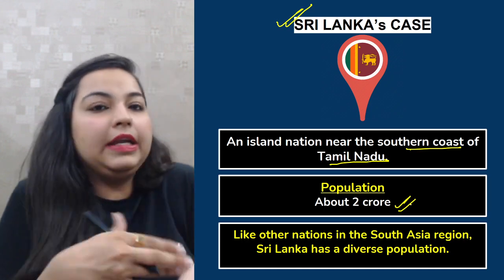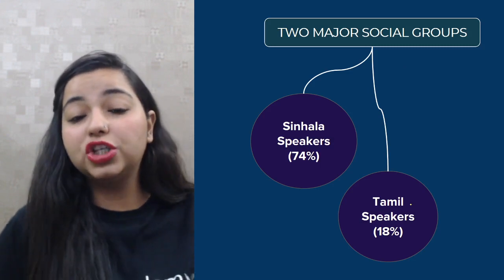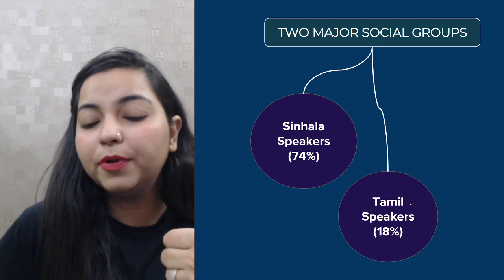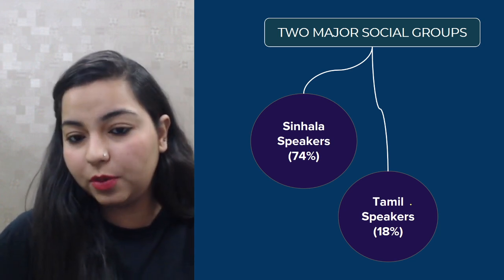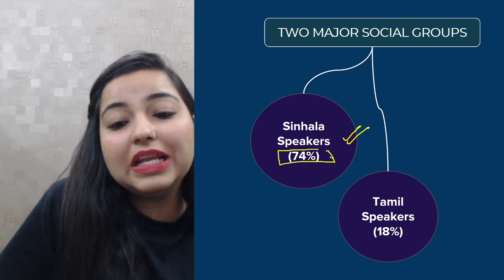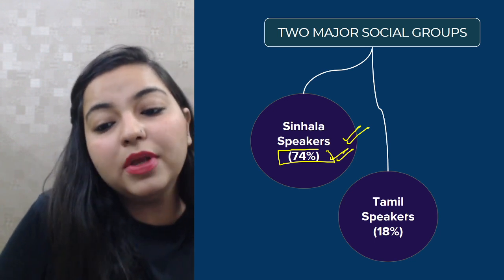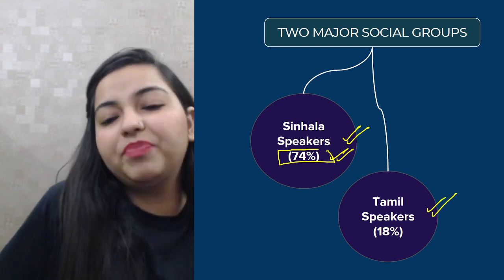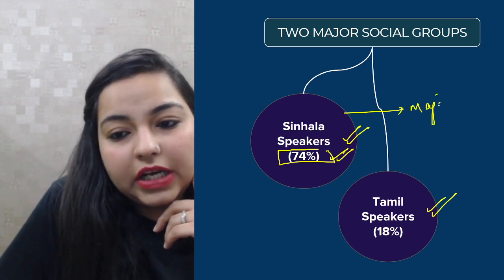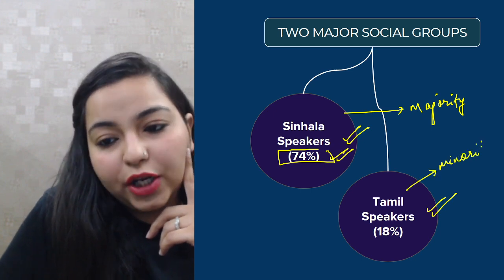Now talking of India, India also has a very diverse population. Sri Lanka also has a very diverse population, and they have two major social groups. One is the Sinhalese speaking people, and the other is the Tamil speaking people. Now talking about the Sinhala speakers, they constitute approximately 74% of the entire population, and on the other hand the Tamil speakers are just 18%. So all in all we can say that the Sinhala speakers were in a majority in the country, right? And the Tamil speakers were in a minority.